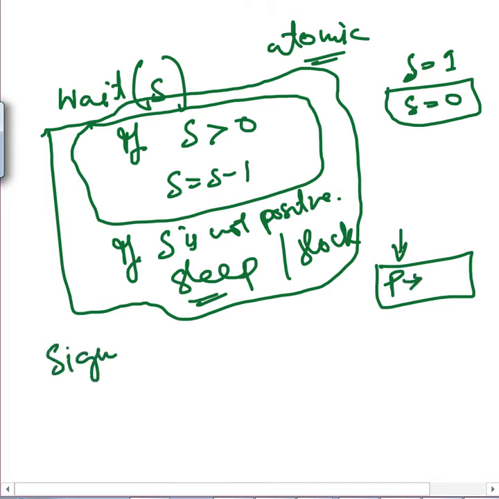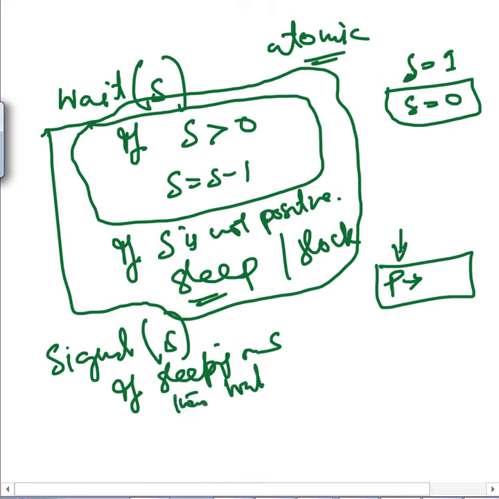Now then there is a signal operation on that S. It is also atomic, and what it is going to do is first see if somebody is sleeping. If there are one or more processes sleeping on that semaphore S, then you select one process and wake it up. So if some process is sleeping on semaphore S, wake it up. That process is going to be selected and woken up, and then you return.